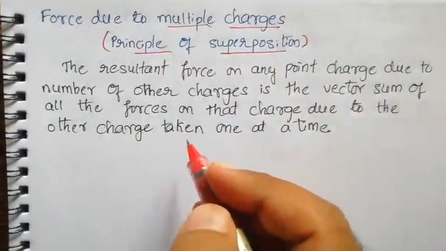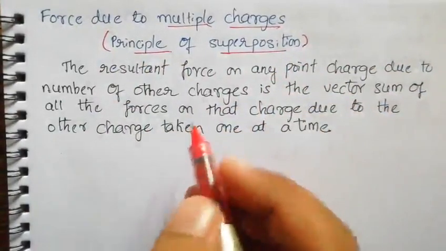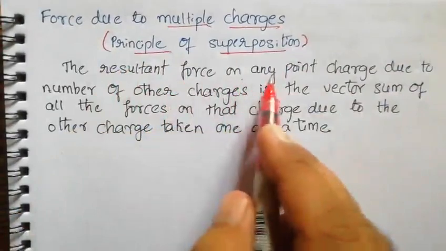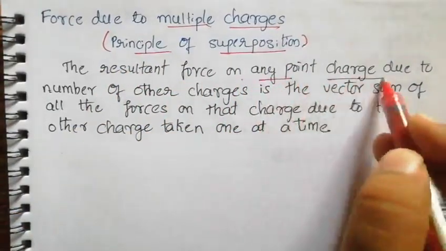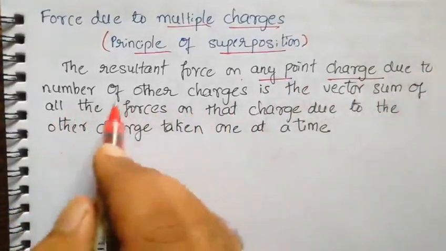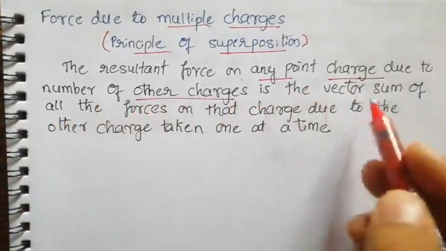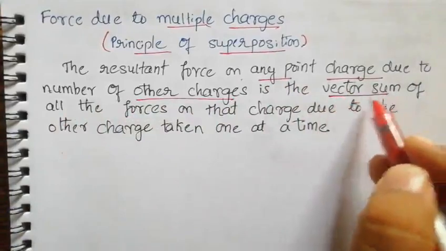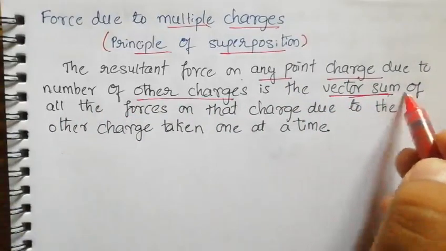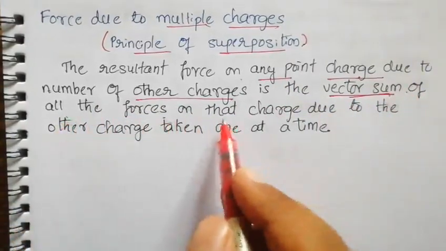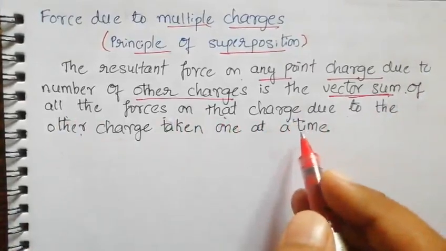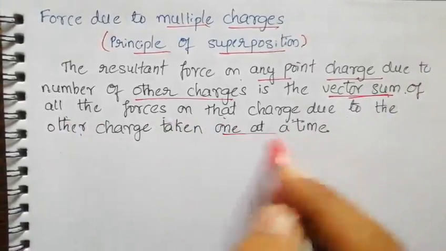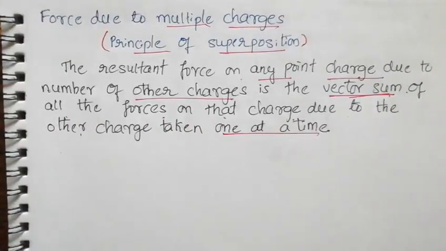According to the principle of superposition, the resultant force on any point charge due to a number of other charges is the vector sum of all the forces on that charge due to the other charges, taking one at a time. This is the superposition principle.